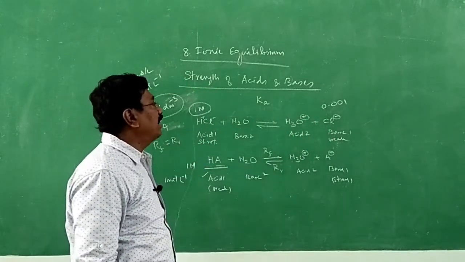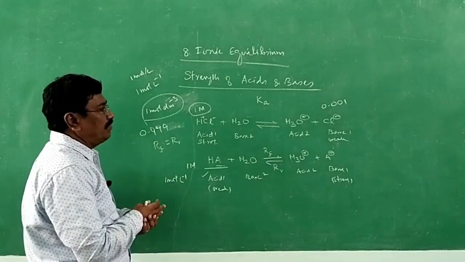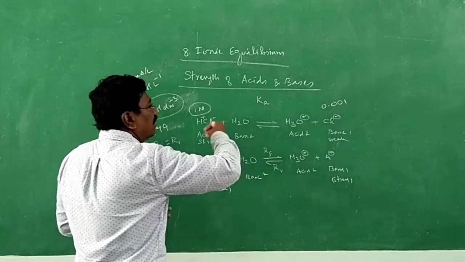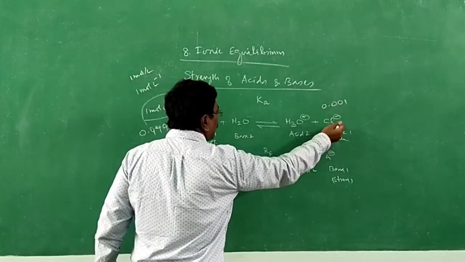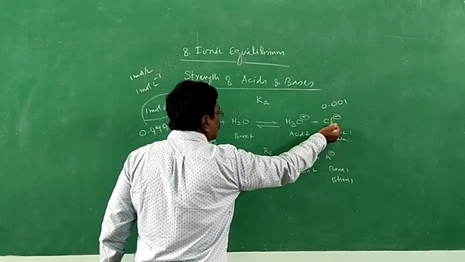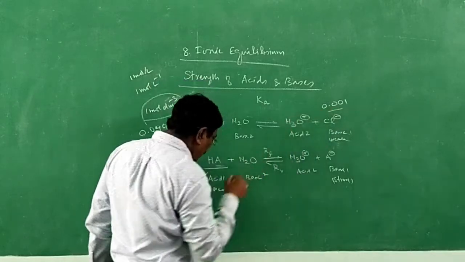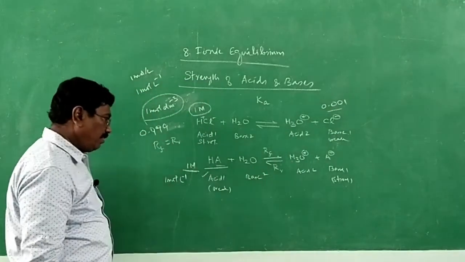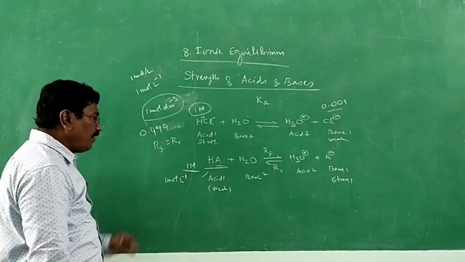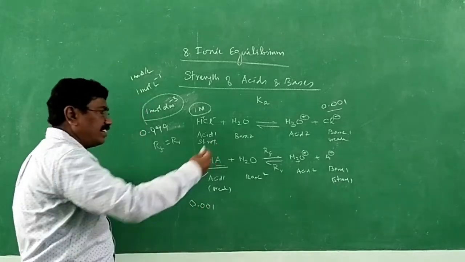All the remaining 0.999 will be in the form of Cl minus. So the reverse reaction may not have happened so much. The concentration of Cl minus will be in excess, but the number of Cl minus ions which combine back will be very feeble. Whereas here, if I have taken 1 mole of a very weak acid, only 0.001 might have reacted.